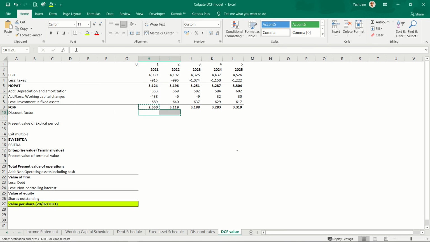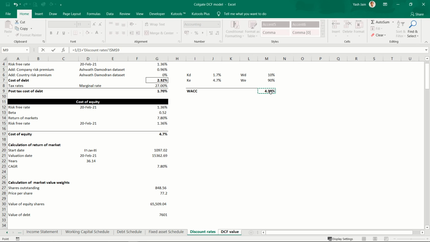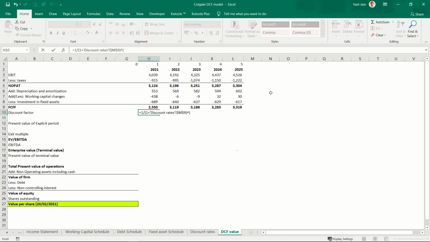This needs to be discounted back, right? I am going to calculate present value. So these are my cash flows in future, I need to discount them. So for that I will be calculating discount factors based on WACC. So it would be 1 divided by 1 plus WACC. I freeze this, raised to the power this minus 0.5.